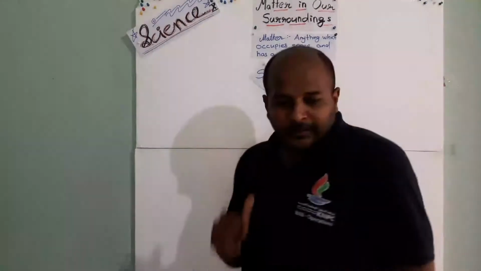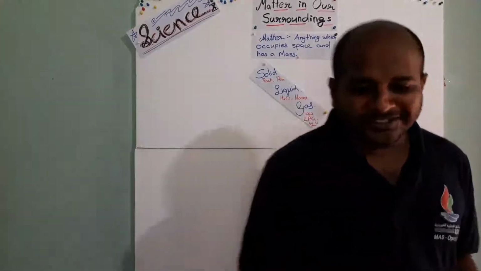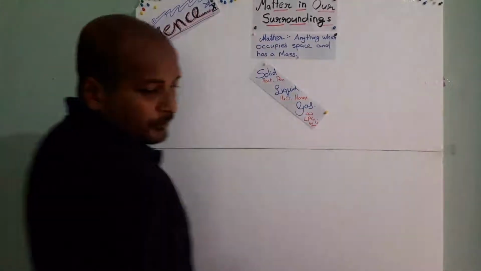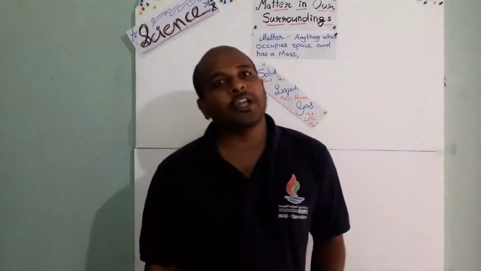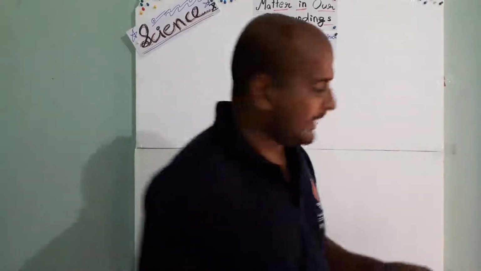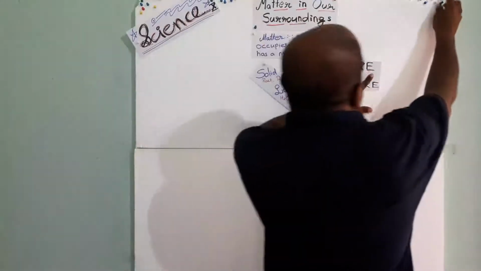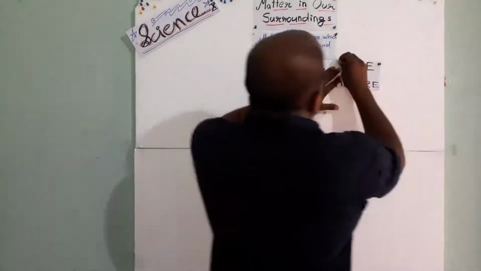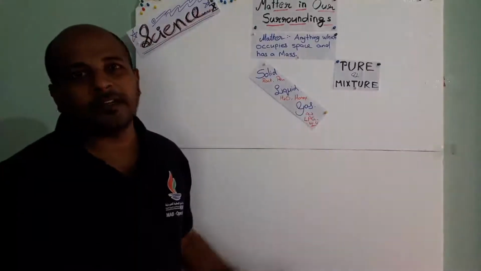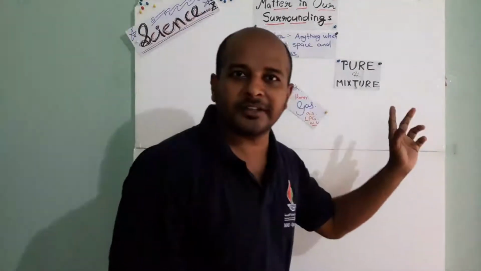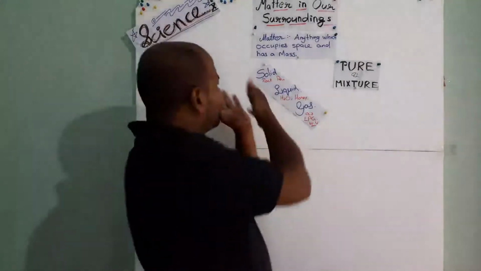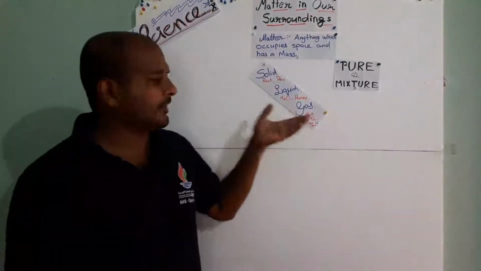Chemical composition, matter is classified as pure substances and mixtures. Where is my paper? Okay. According to chemical composition, what all chemicals are involved in that matter, we can describe matter in two ways: pure and mixture. This is a bit of chemistry, something new for you. This you already know. Physical: these are the three physical states of matter: solid, liquid, and gas.